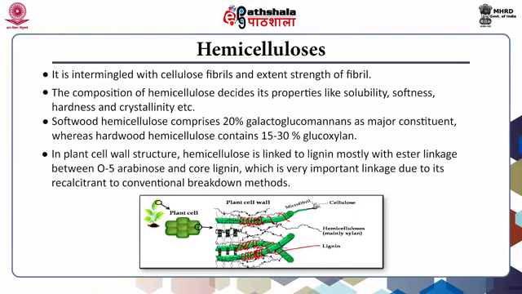In plant cell wall structure, hemicellulose is linked to lignin mostly with ester linkages between O5 arabinose and core lignin, which is a very important linkage due to its recalcitrance to conventional breakdown methods.